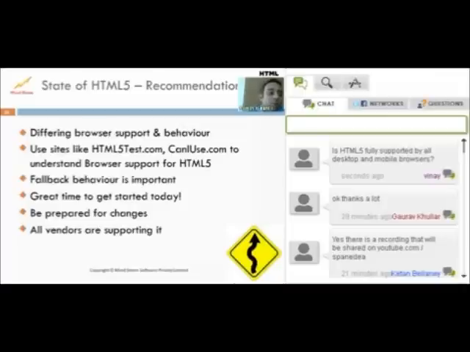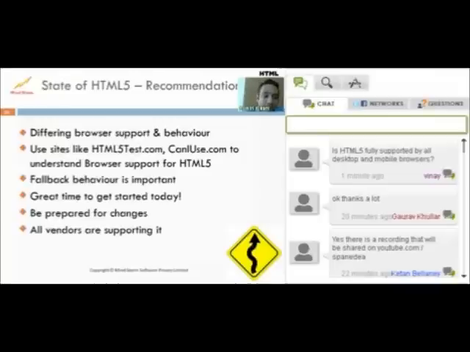Okay. So on this slide, I'm going to talk about the state of HTML5. Just summarizing, HTML5 today is supported by a lot of browsers, both mobile as well as desktop. But you still have some of them not supporting certain aspects of HTML5. So it's always important that you recognize that fact.